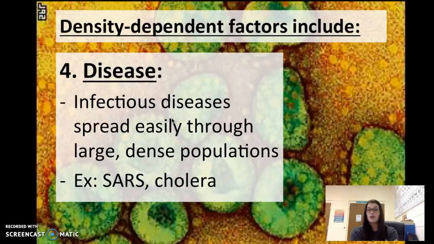Disease is a big issue in large populations. We know number one spread of disease is through contact with an infected person or infected organism. When there's lots of people in close quarters, right, big population in a small area, that disease is going to spread very, very quickly through lots and lots of people. So in cities or in hospitals or in any kind of area where we've got a lot of people, office buildings, we've got lots of people in small quarters, those people or organisms are going to be affected by the disease. This disease is going to spread rapidly and the population is going to go down.